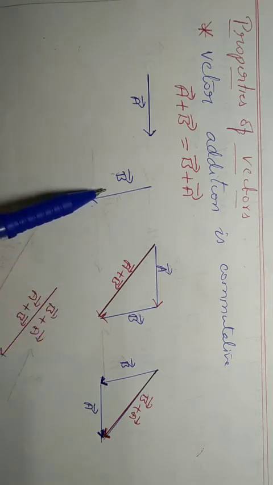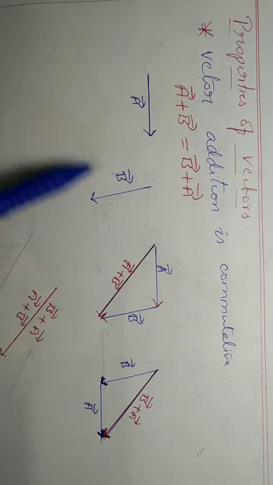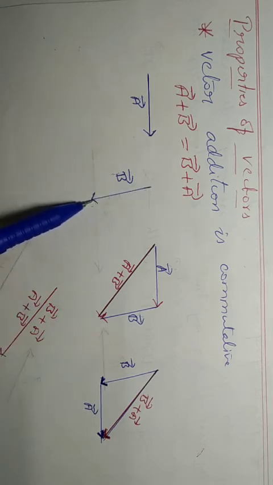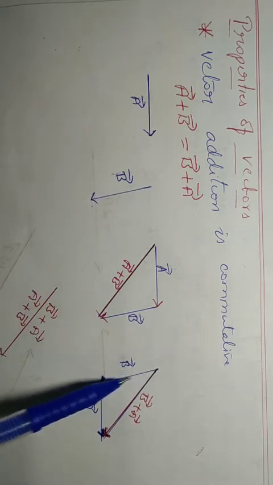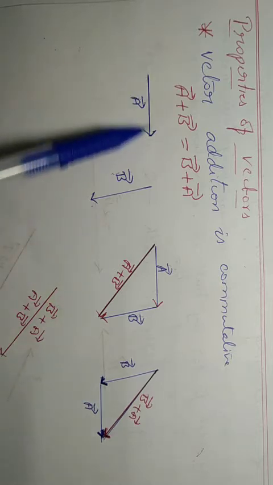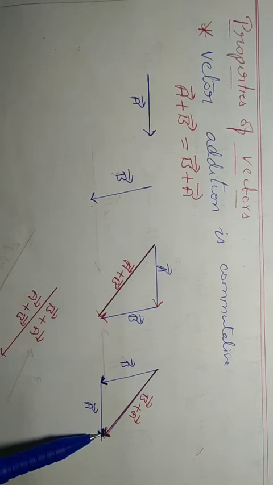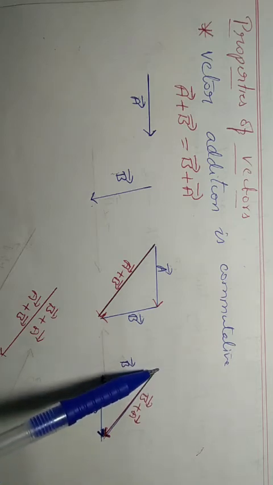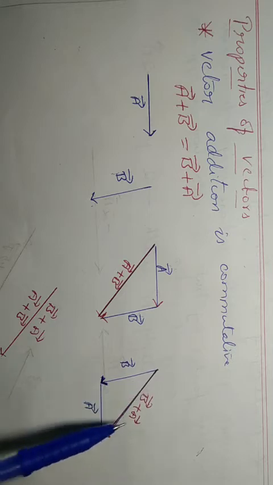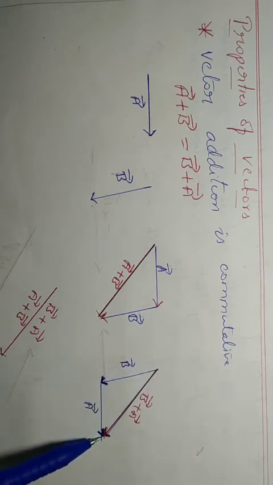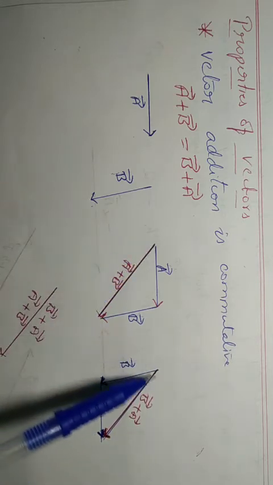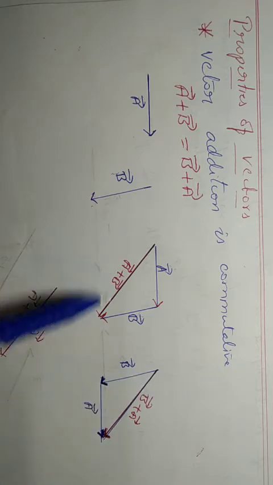Now once again draw another diagram. First draw vector B, then bring the tail of vector A to the head of vector B, then join tail to head. What is this? B plus A. See once again the direction and the length. The direction and length of this diagram and the previous diagram are the same.